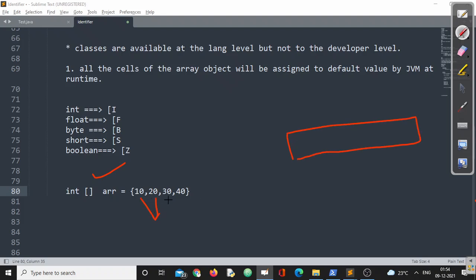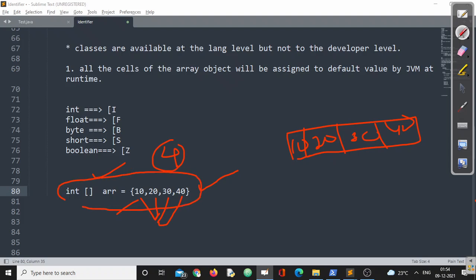It depends on how many values you have entered. We have entered 4 values, so automatically one array will be created with 4 cells or 4 elements. A of 0 will be 10, A of 1 will be 20, A of 2 will be 30, and A of 3 will be 40. So this is array declaration and initialization in one line. Clear? This is also valid, right?